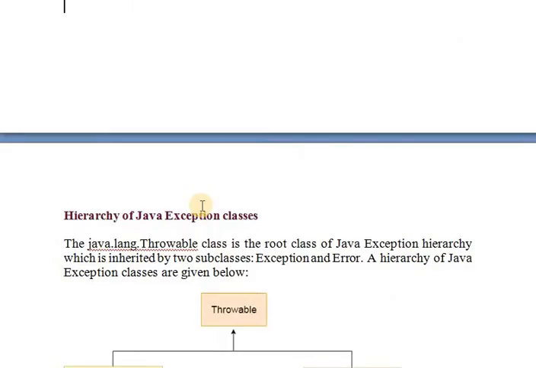So, hierarchy of Java exception classes. The java.lang.Throwable class is the root class of the Java exception hierarchy, which is inherited by two subclasses: one is Exception and the other is Error. A hierarchy of Java exception classes is given below.